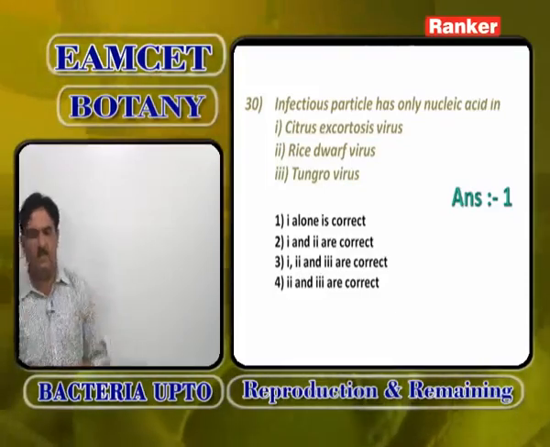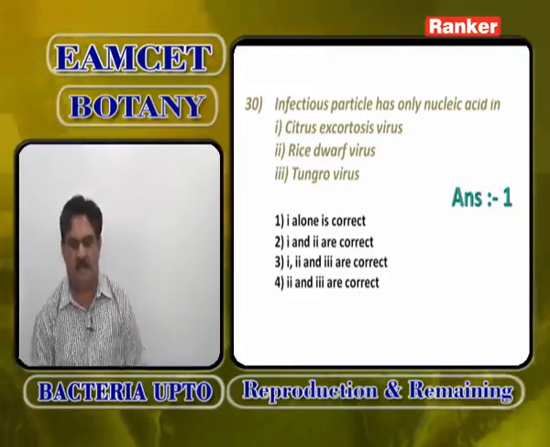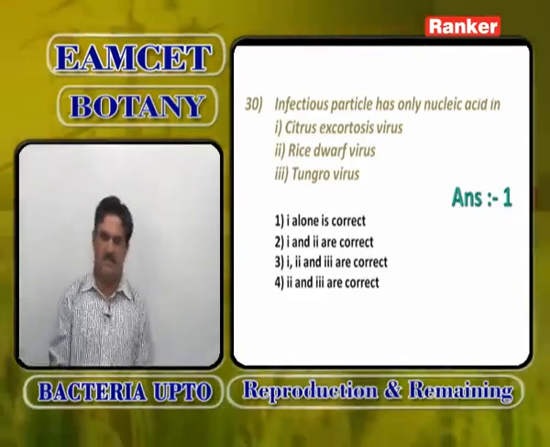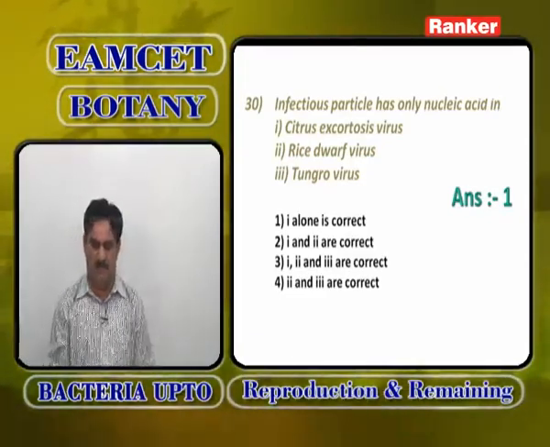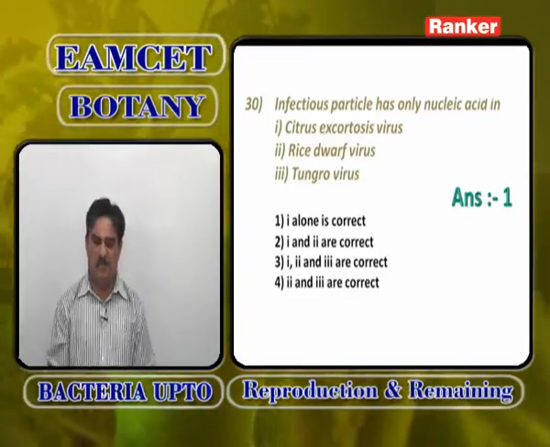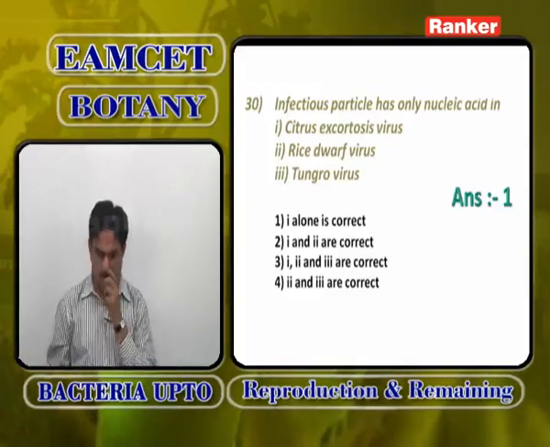Infectious particle has only nucleic acid. Infectious particle has only protein means scrapie disease in sheep and mad cow disease in cattle, but infectious particle has only nucleic acid means citrus exocortis virus. Rice dwarf and tungro are wrong. So, answer is 1.